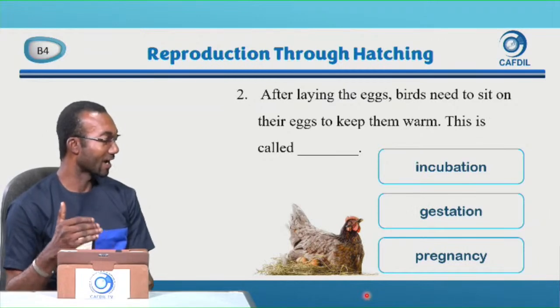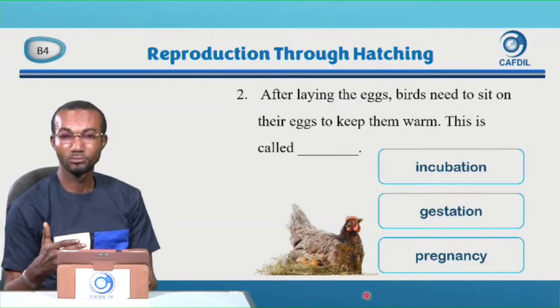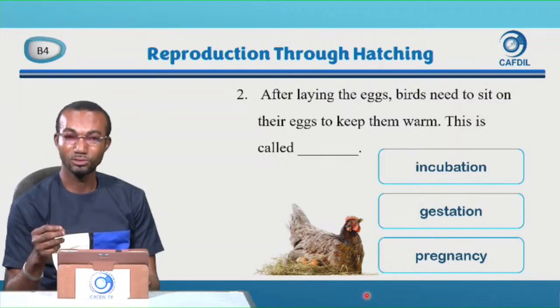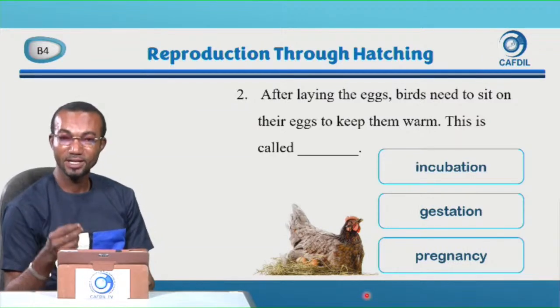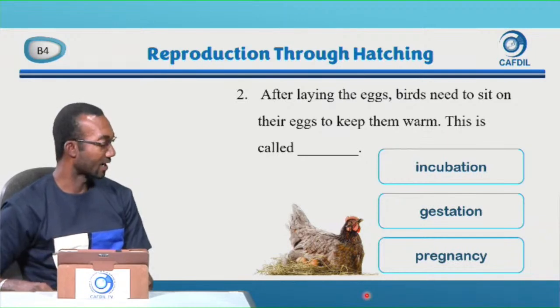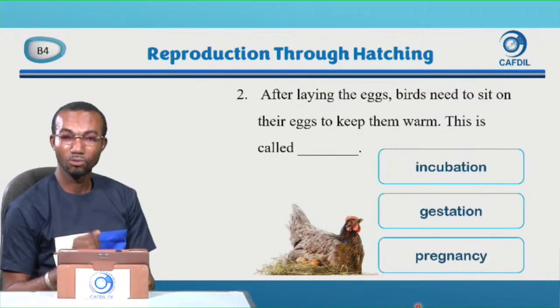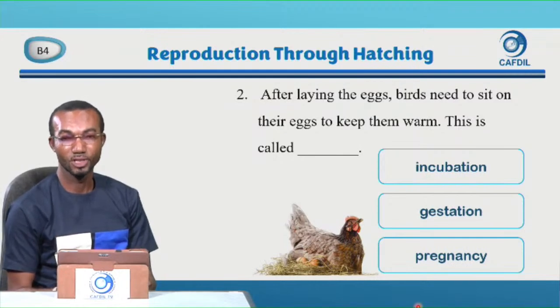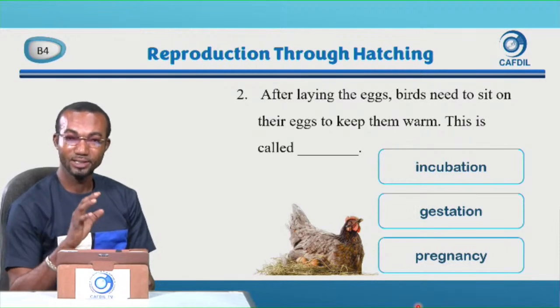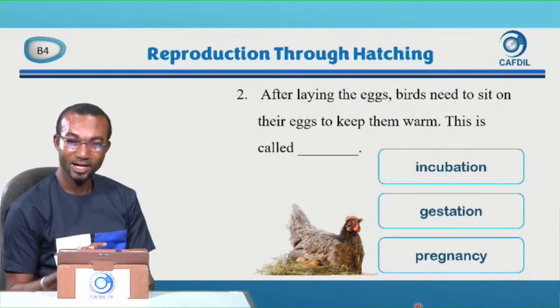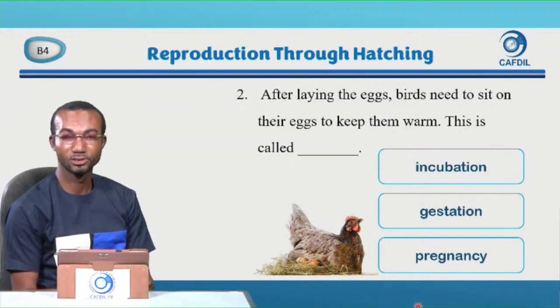2. After laying the eggs, birds need to sit on their eggs to keep them warm. This is called incubation, gestation, pregnancy. So the time the birds sit on their eggs until new ones are hatched from it is called what?